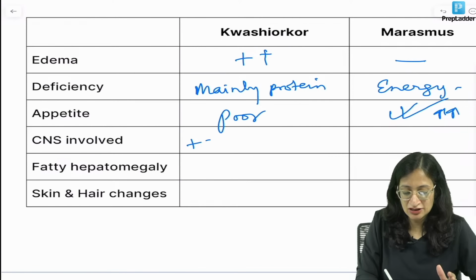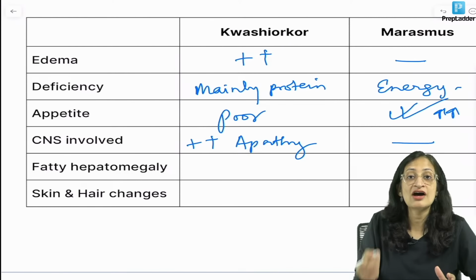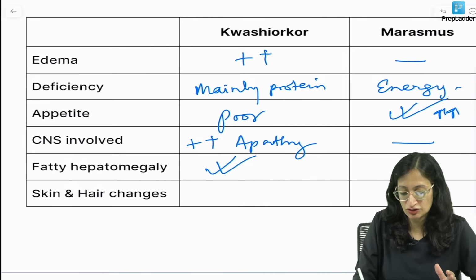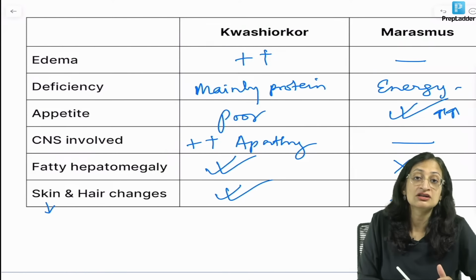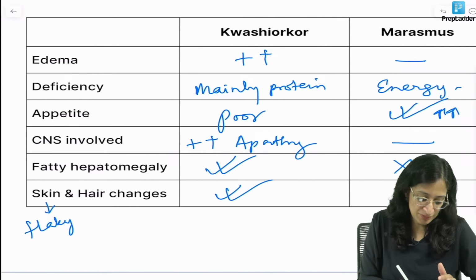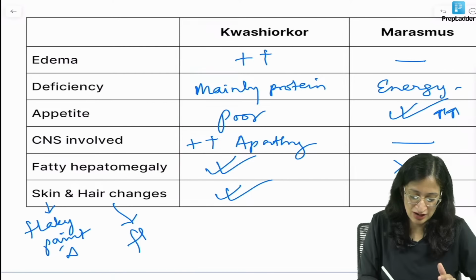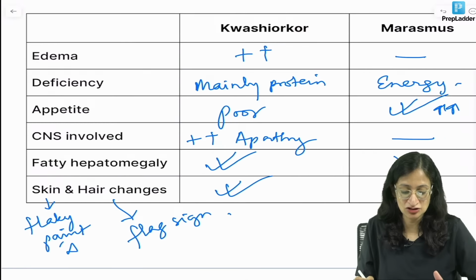CNS involvement is there in kwashiorkor, the child has apathy or lethargy, but in marasmus no. Fatty hepatomegaly again is seen in kwashiorkor, not seen in marasmus. Skin and hair changes are more common in kwashiorkor than marasmus. Skin changes include flaky paint dermatosis, and hair changes include the flag sign, easy pluckability and hypopigmented hairs and so on.